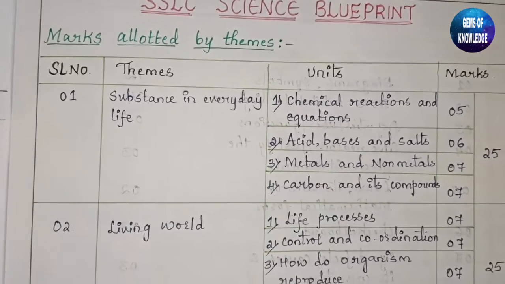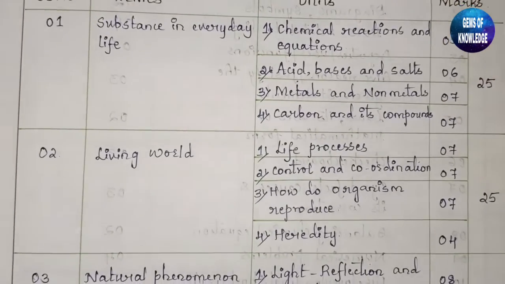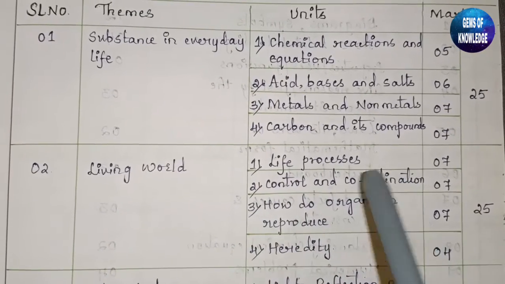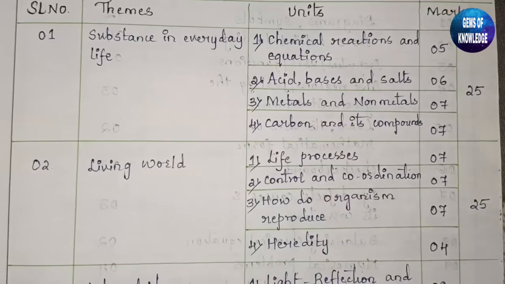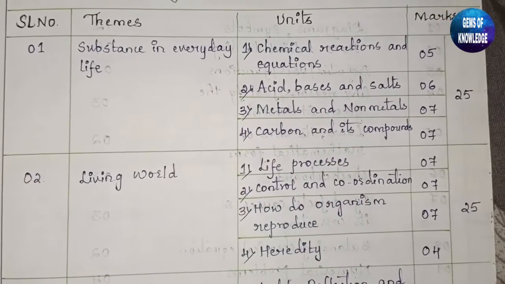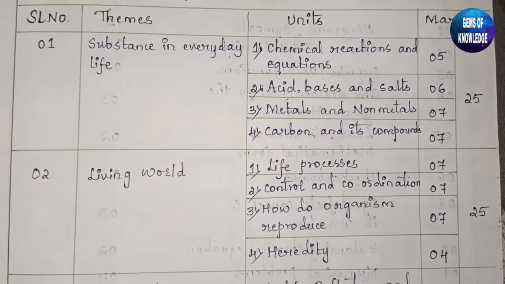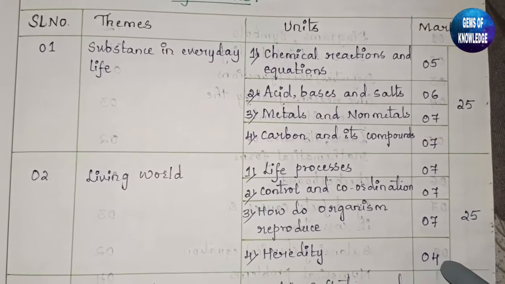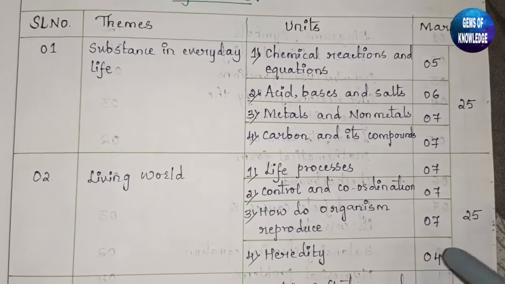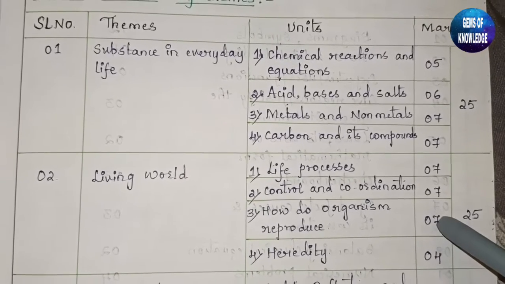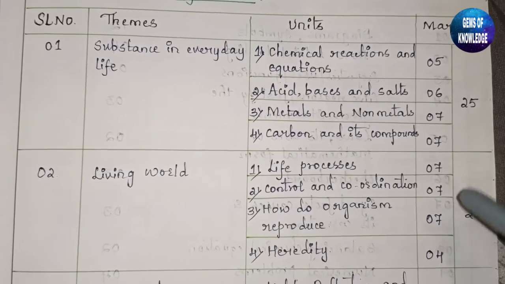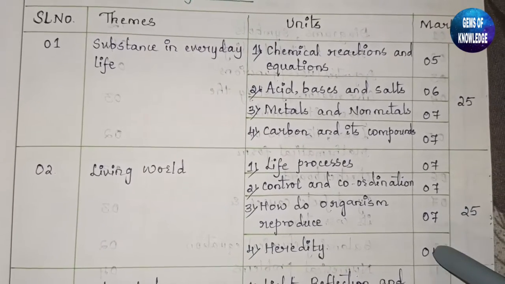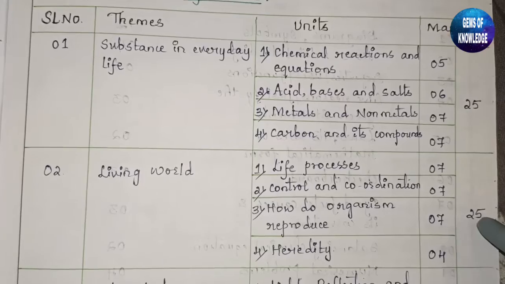Then comes the living world. Here comes the biology part. The life processes, control and coordination, how do organisms reproduce, and heredity. These 4 chapters are included from the biological part. Each chapter here comes for 7 marks, and this heredity is for 4 marks. It may be 4 or 5 marks. If this is for 5 marks, this will reduce and this will become 6 marks. Then these 2 chapters are for 7 marks each. So here also the total is 25 marks.